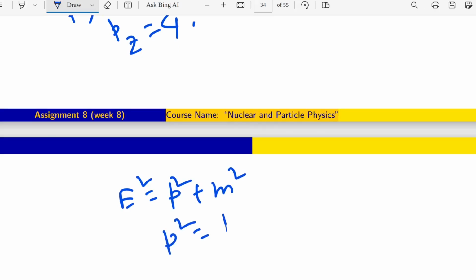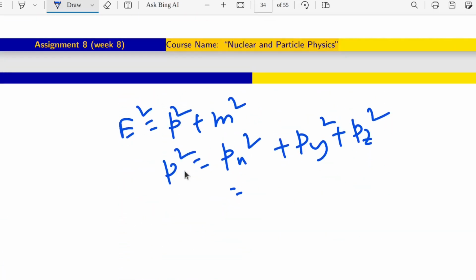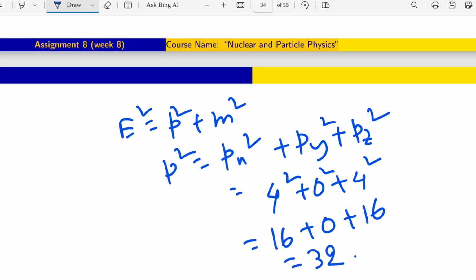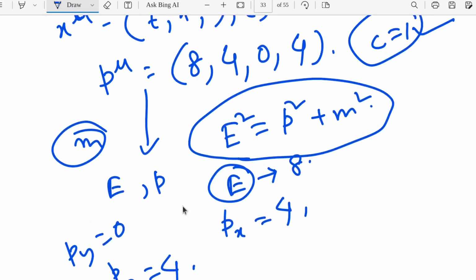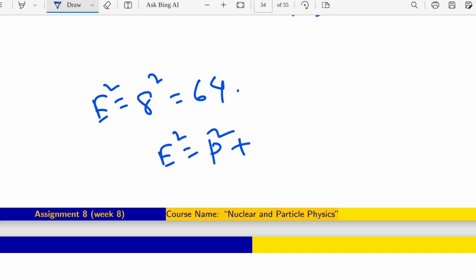Now what will be the P square here? Px square plus Py square plus Pz square. Px is 4, so that means 4 square plus 0 square plus 4 square, which is 16 plus 0 plus 16. That means 32. Okay. Now coming to E square. E was 8, so E square will be 8 square. That means 64.